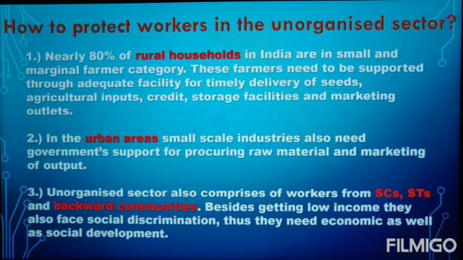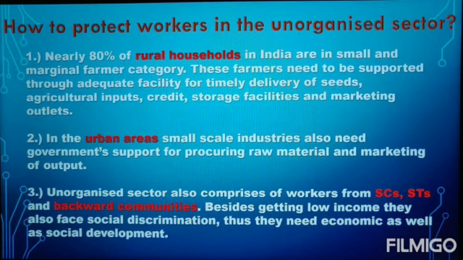So students, we studied about 3 different groups in which the workers of unorganized sector are categorized. Now we will study how they can be protected. So number 1, we will talk about rural areas. Students, nearly 80% of rural households belong to small and marginal farmer category. These farmers need to be supported with timely delivery of seeds, proper storage facilities, proper credit facilities, and through other inputs, so that they can increase their production and can have a better income.